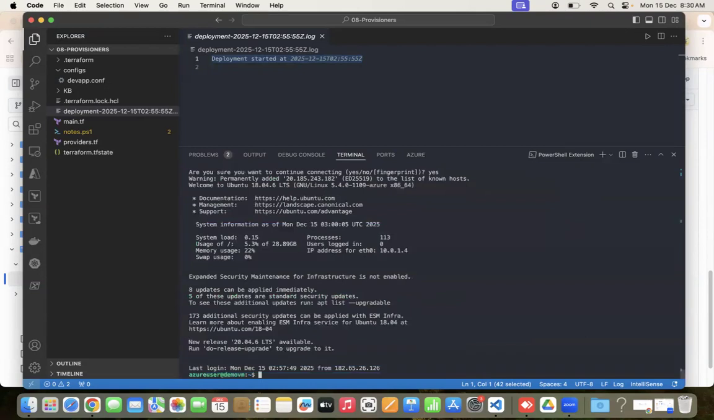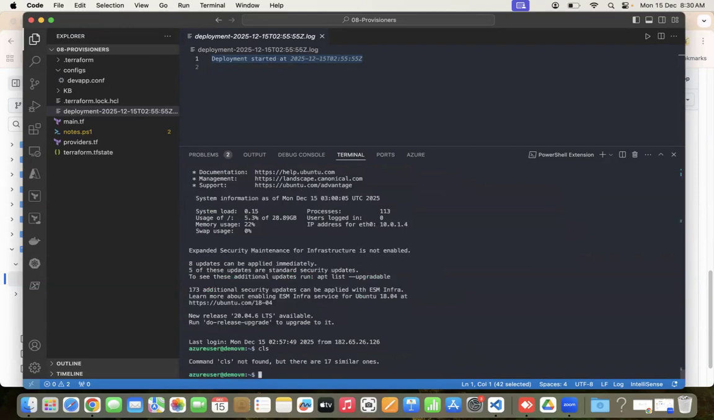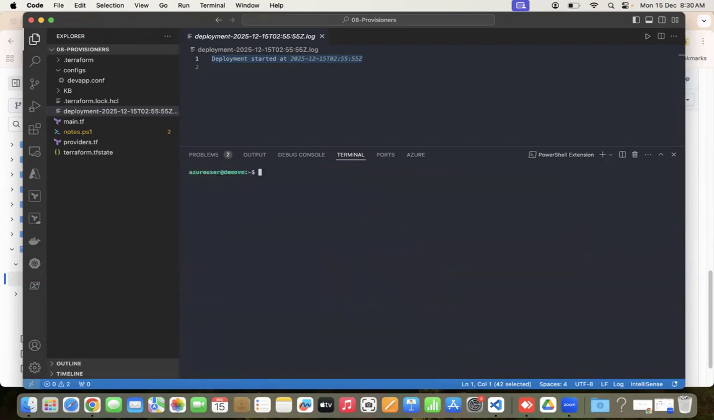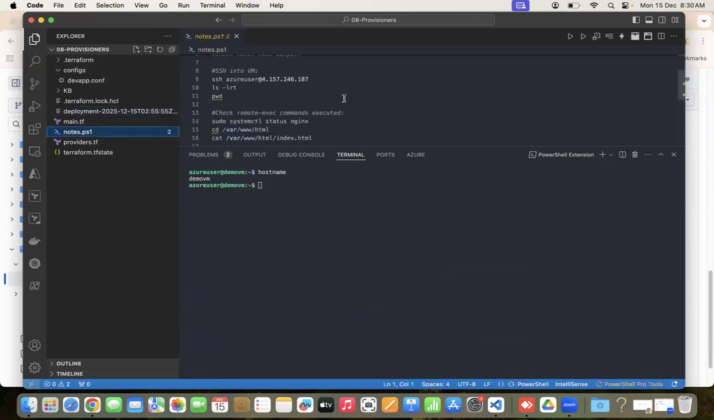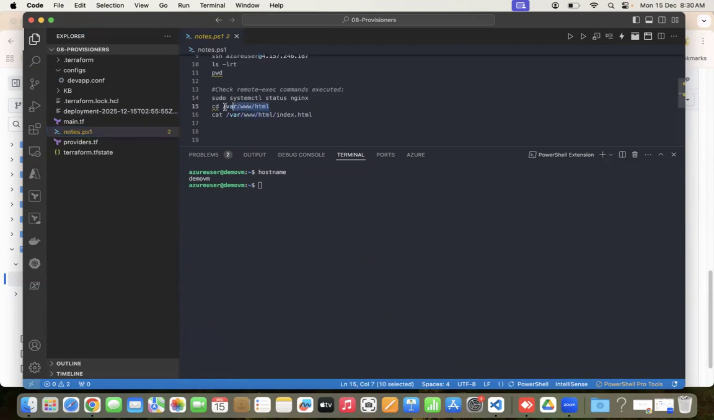So you can see now I got connected. I'll type hostname just to check. Okay, this is the demo VM. Now, how can I validate? Let me check my notes. Okay, we can validate a few things. So we kept index.html in this path, right?